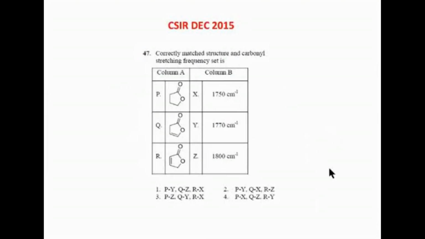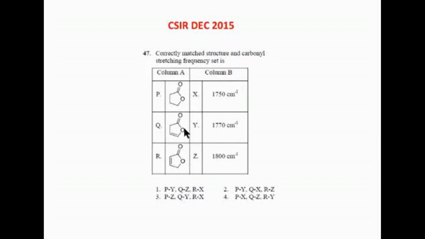Next question. Correctly match structure and carbonyl stretching frequency set is. What is the right answer? I will not give you any answer. You just tell me which is the right answer. Option 1, awesome. Why? How did you crack this? Student: Ma'am, in Q the double bond is next to the oxygen, so it will be higher. And in R, the double bond is in conjugation with the C double bond, so it will be lower.